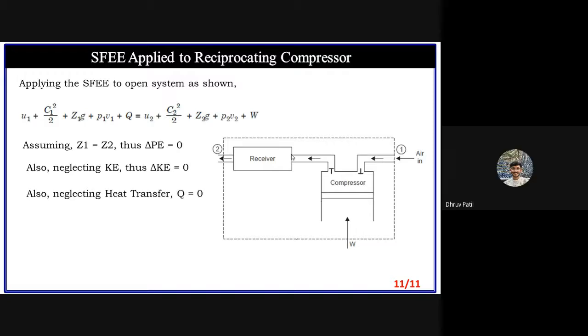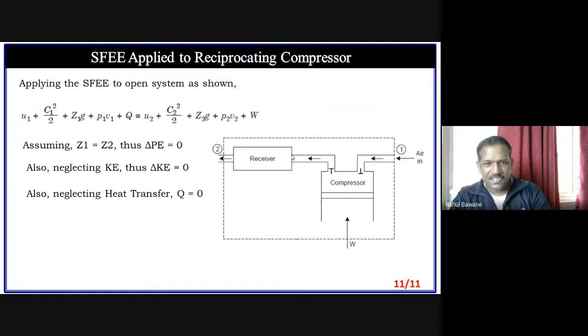We are assuming that. Actually, pressure is rising, so kinetic energy should increase, no? No, we are not talking about the outlet. We are talking about this system only.